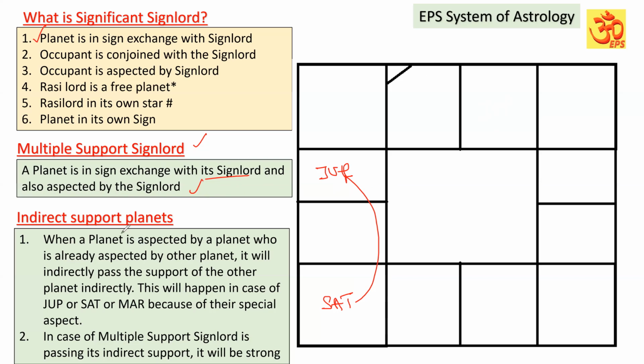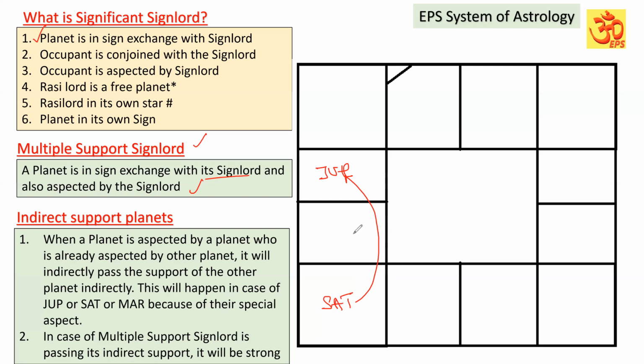The next one is indirect support planets. The influence of these indirect support planets is going to be secondary, but still it will definitely have some impact, especially when the indirect supports are from the strong key planets. First condition: when a planet is aspected by a planet which is already aspected by another planet, it will indirectly pass on the support of the other planet.